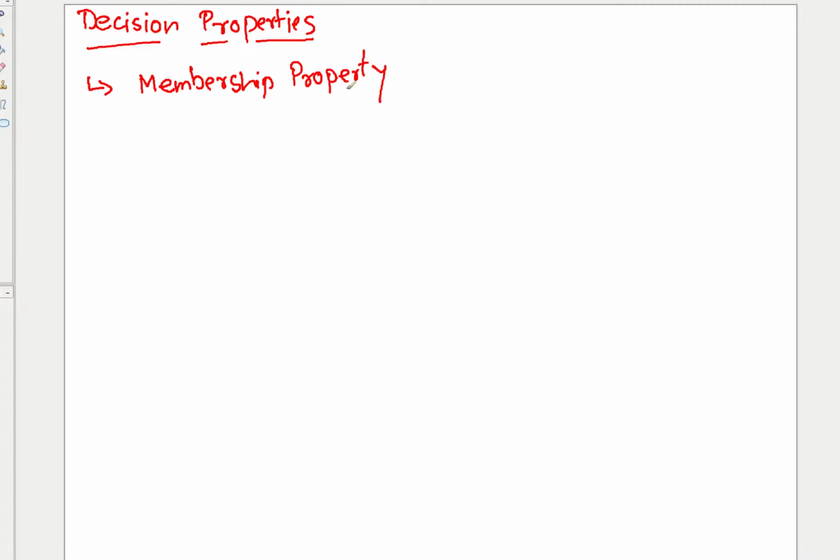This property is the most important, right? Basically, in place of property, we should be writing membership problem. Can you solve the membership problem for this? The second property is emptiness. Emptiness problem. The third one is infiniteness.